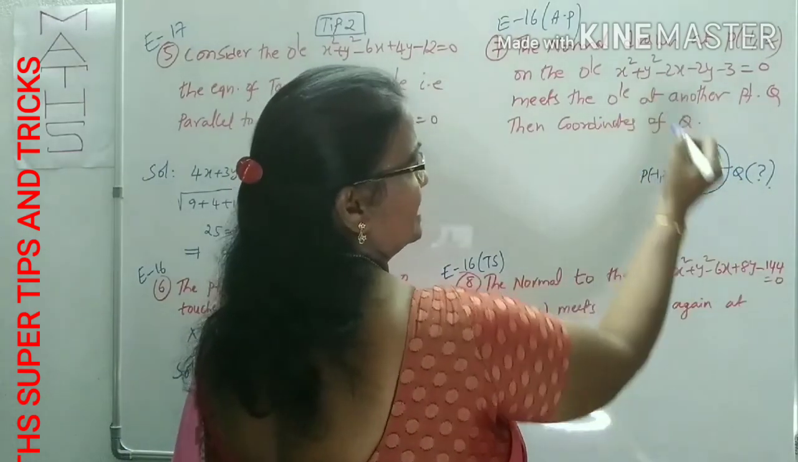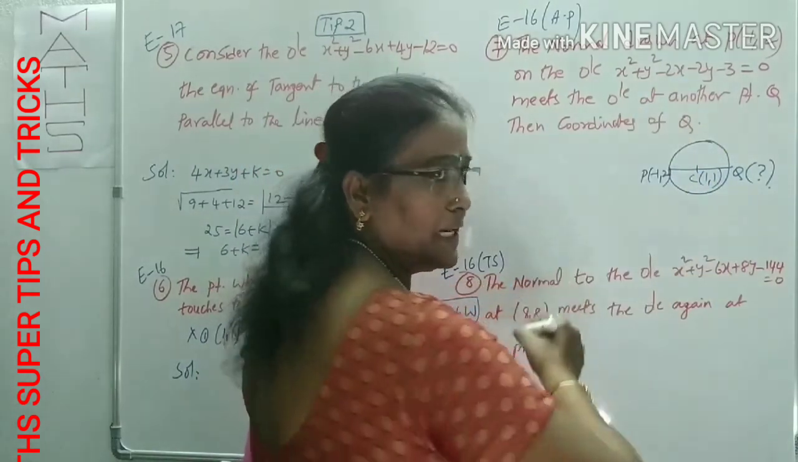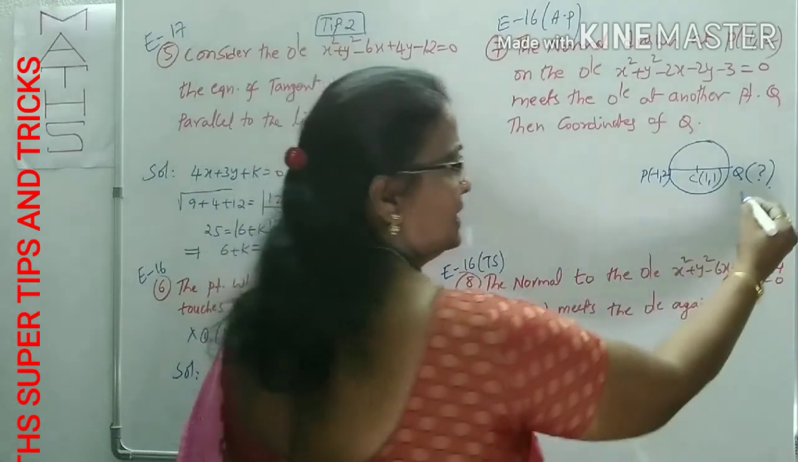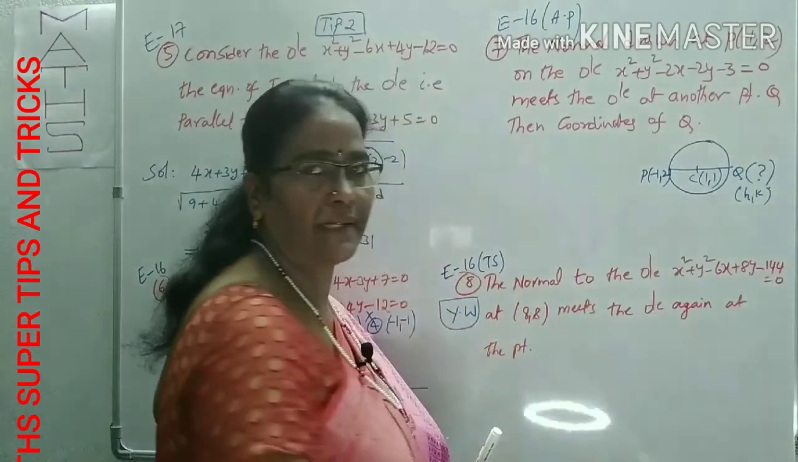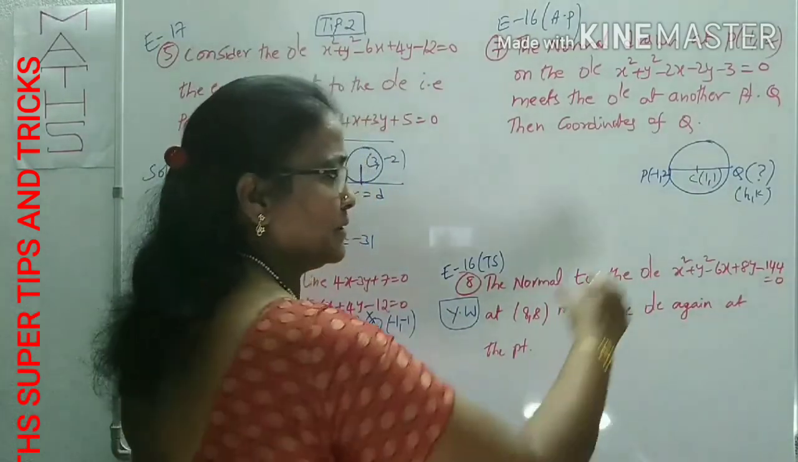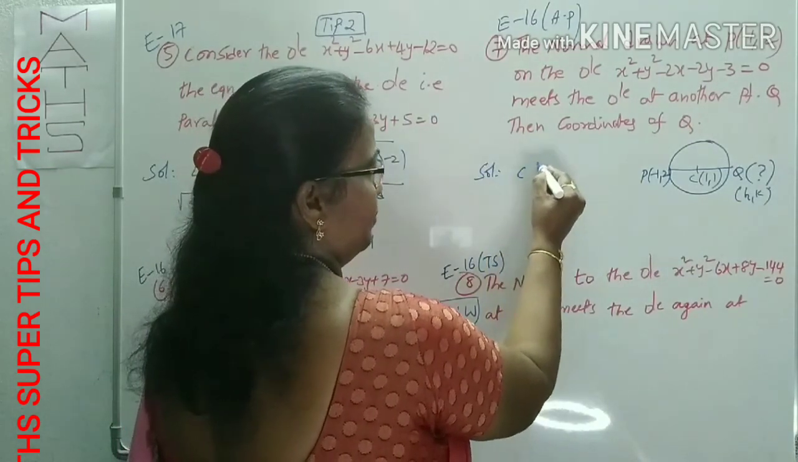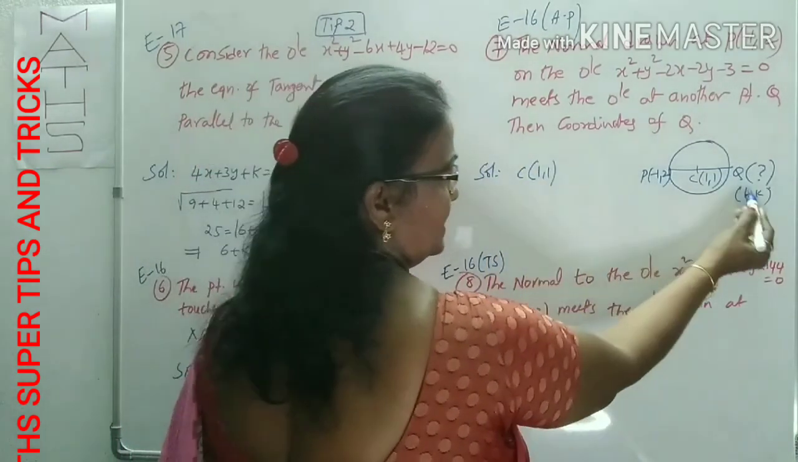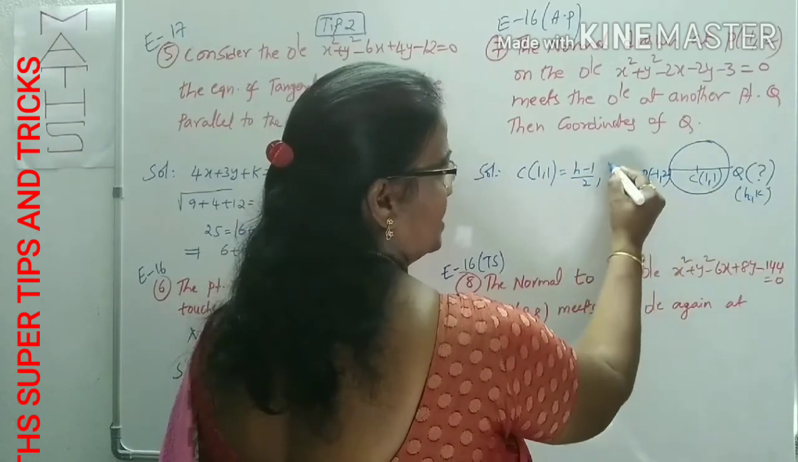You know what is the center of this circle here? 1, 1. Center of the circle, minus g, minus f, you can take 1, 1. This point for our convenience is taken as h, k. What is the midpoint formula? x1 plus x2 by 2, y1 plus y2 by 2. Means the center is equal to the midpoint: 1, 1 is the midpoint of these two, (h minus 1) by 2, (k plus 2) by 2.